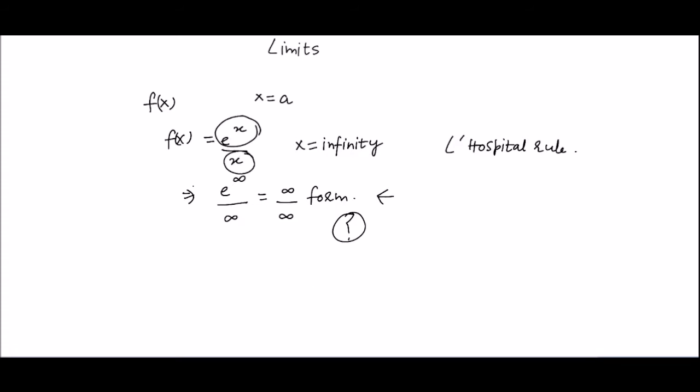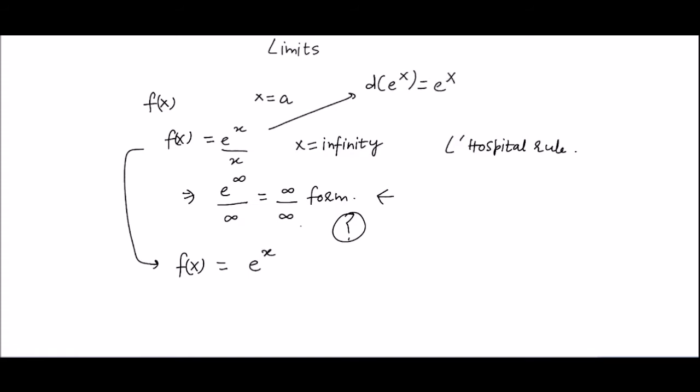After differentiating this function, we get f(x) equals e to the power x, because the differentiation of e to the power x is e to the power x only, and the differentiation of the function x with respect to x is 1.